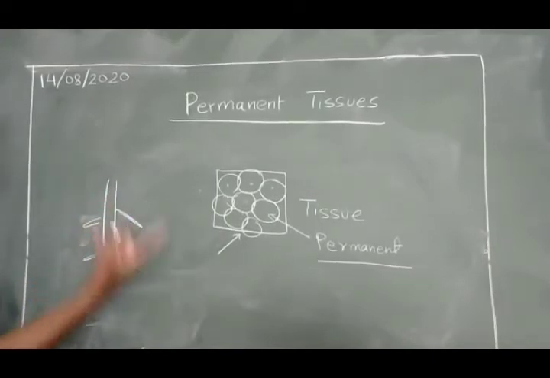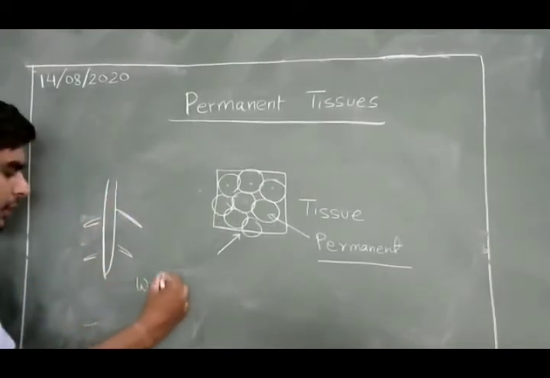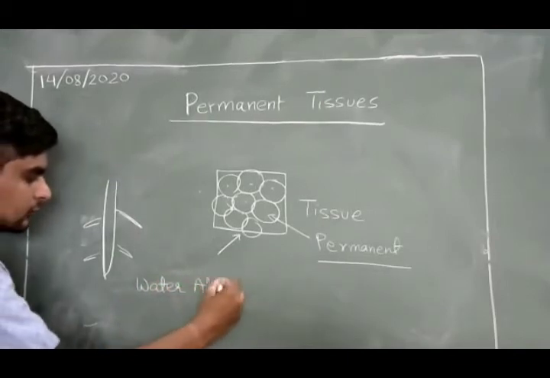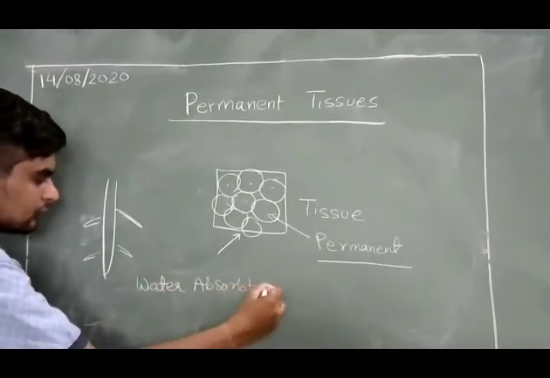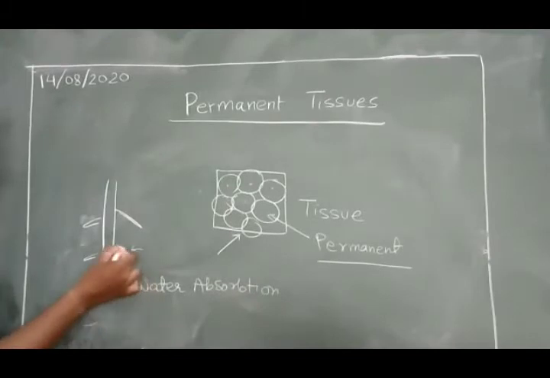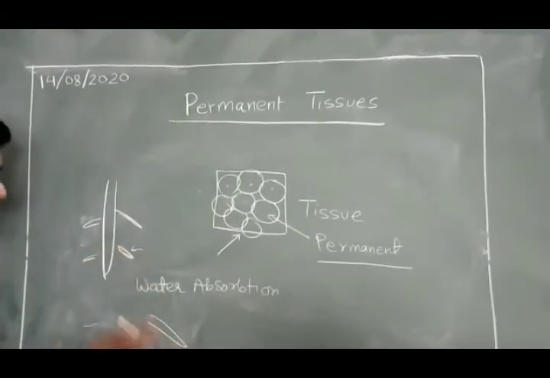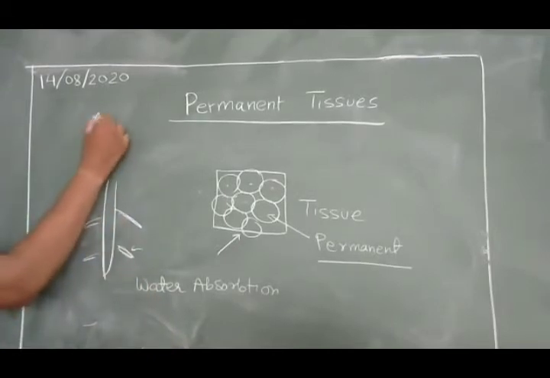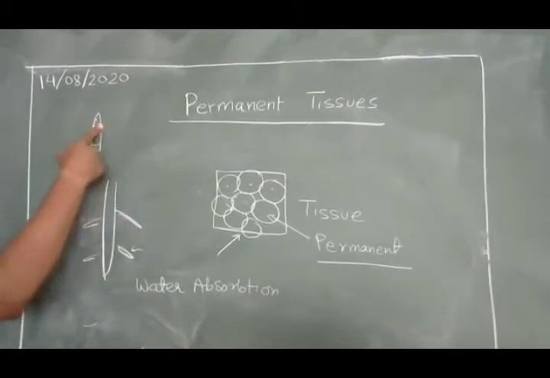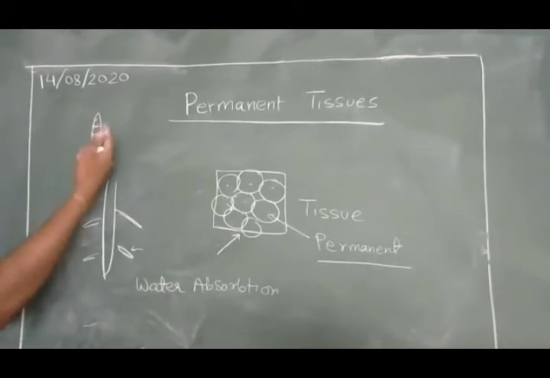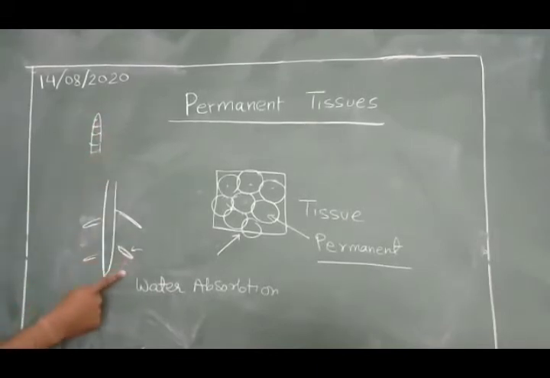This is a root having root hairs, meant for water absorption. Root hairs are permanent cells. It's a permanent tissue. A root hair may have many cells, like this. So it is a group of similar cells, that's why it is called a tissue. So the root hair is a tissue which has become permanent to perform the function of water absorption.